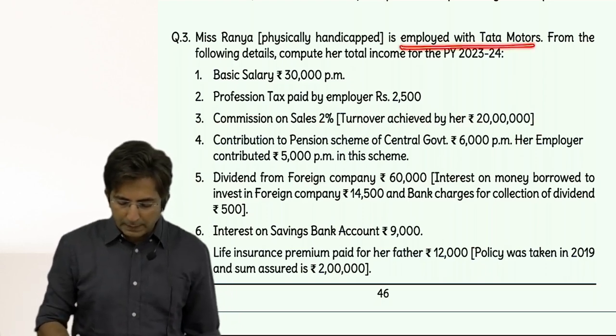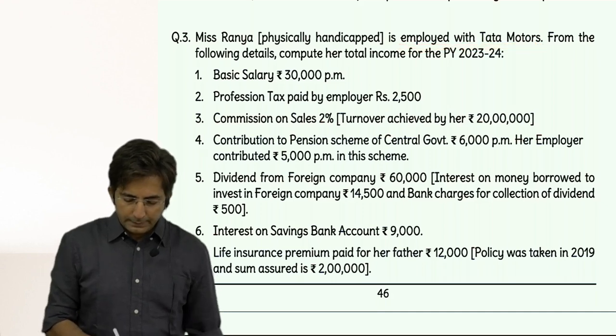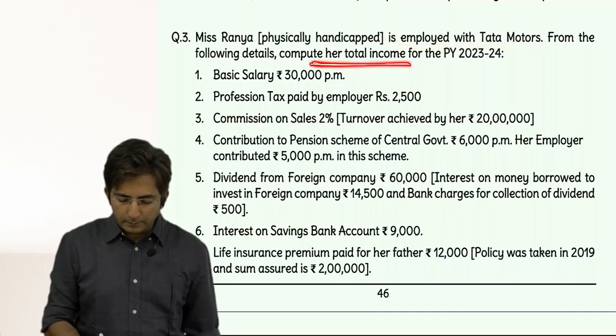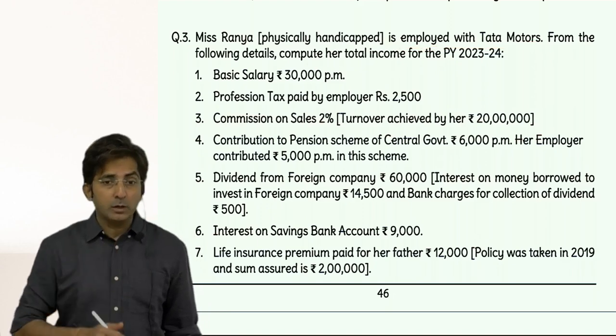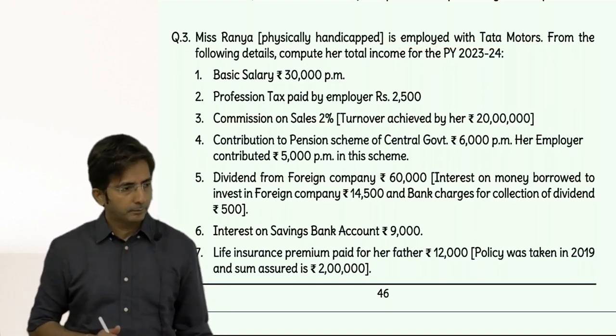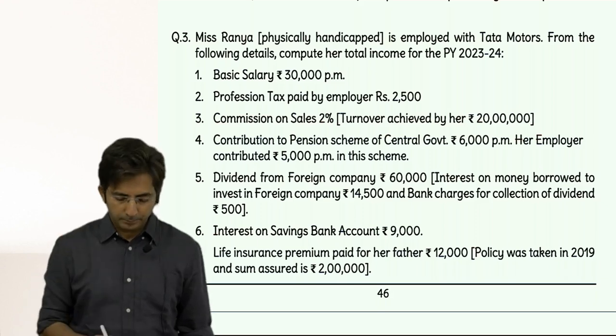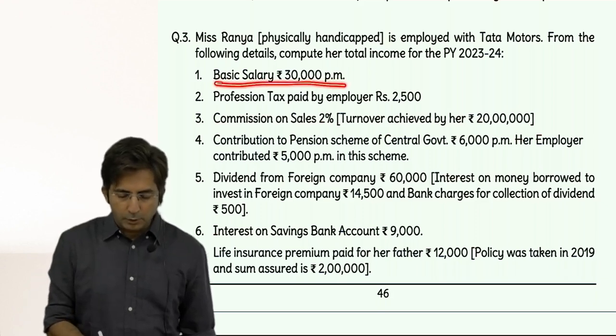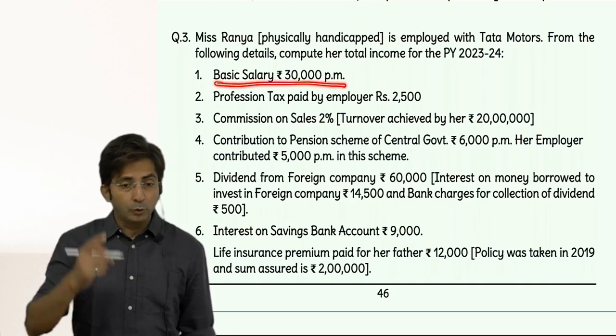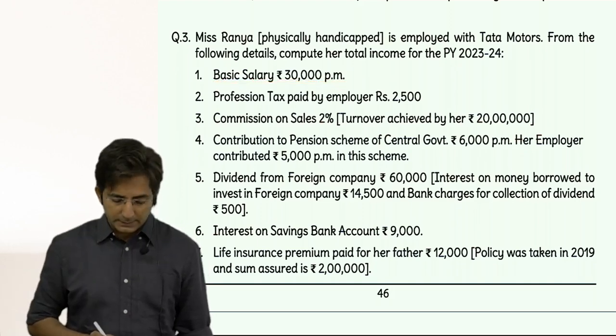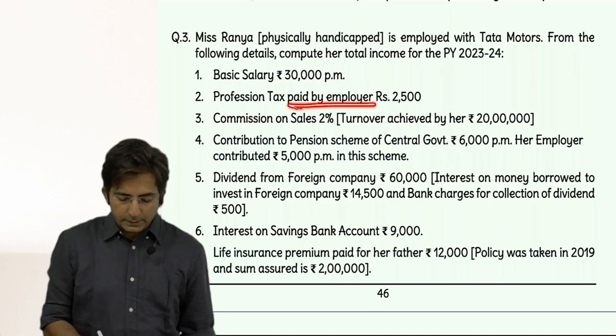She is employed with Tata Motors. And then compute the total income. Did you notice in these questions what they ask? Compute the total income or net taxable income. So basic salary 30,000 per month into 12. This will go in income from salary, 3,60,000. What about profession tax paid by employer?